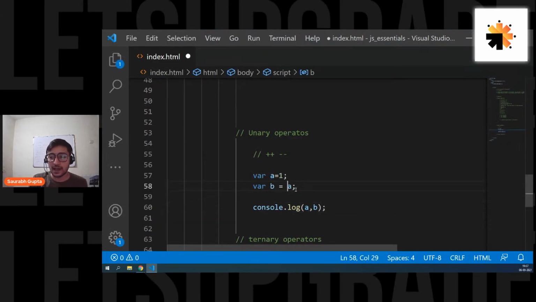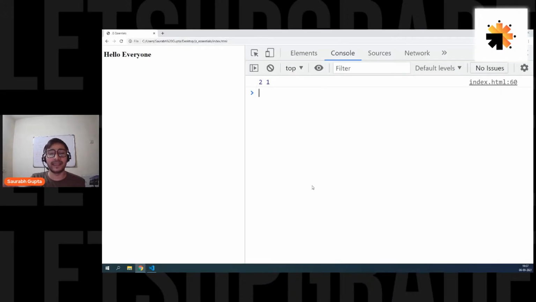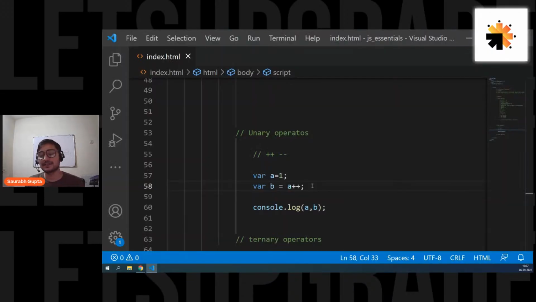What if I perform post-increment? What happens here then? Remember, whenever you perform post-increment in a big operation, in that case the assignment happens first, and then the increment happens. First a's initial value will be passed to b. That means b will also become 1. And then a will increment itself. a will become 2. So in this case, b will be 1 and a will be 2. Let's see. Here we go. a is 2 and b is 1. Simple. Remember, inside an operation, if it is post-increment, the operation happens first, then the increment.